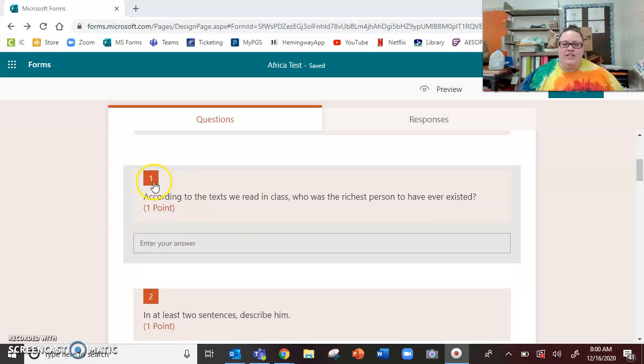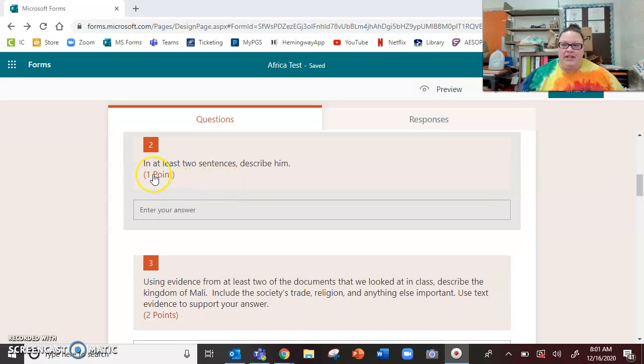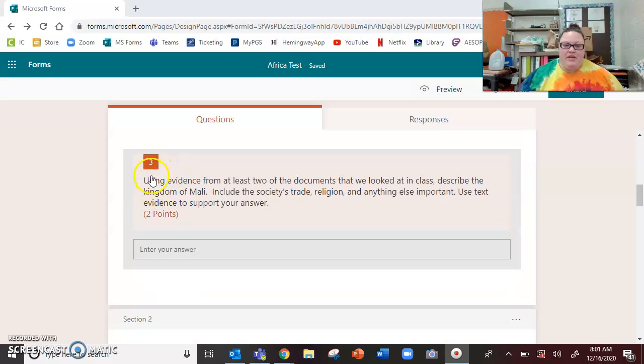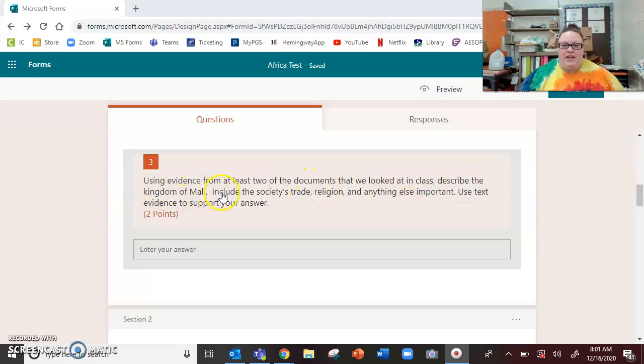Question 1. According to the text we read in class, who was the richest person to have ever existed? Remember, you were answering in complete sentences. Number 2. In at least two sentences, describe him. Number 3, using evidence from at least two of the documents that we looked at in class, describe the Kingdom of Mali. Include the society's trade, religion, and anything else important. Use text evidence to support your answer.